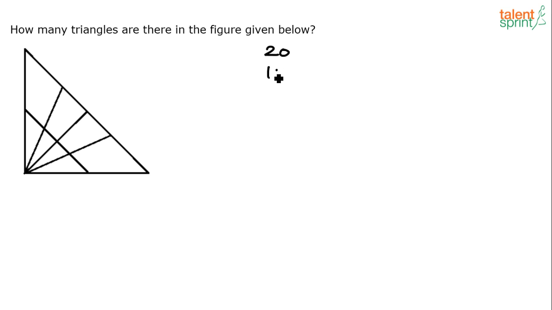So 20, 10, somebody said 9, one person said 18 approximately. What do you mean by 18 approximately? Then 16, 14. See, this is what happens when options are not given, right? 13, yeah. And many of you have got 20, by the way, right? 20 is the most common answer that I see here. 11, 15, all right. So this is like some auction going on where you guys are bidding for something, right? 16 I have already taken up. 14, yes. Okay, Roshni has got 8. So 8 is one of the options. And 78. Roshni, did you mean 8 or 78? I'm sure you're not trying to say 70, right? How could you count 70 triangles so quickly?